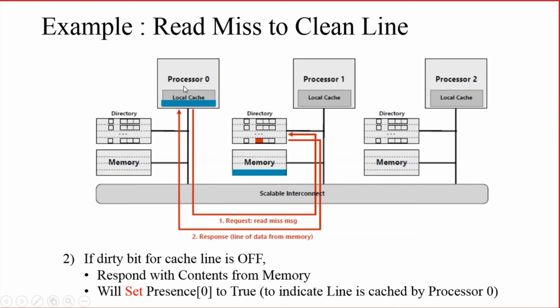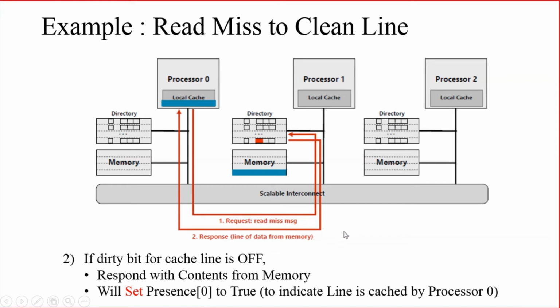So here processor 0 is having the data for the particular line or block, and the 0th bit of the presence bits, which represents processor 0, will be set. So if the dirty bit is off, then the home node will send the data and it will set the 0th presence bit.